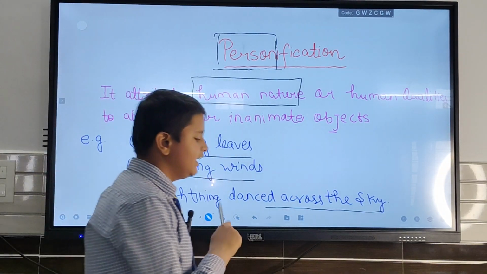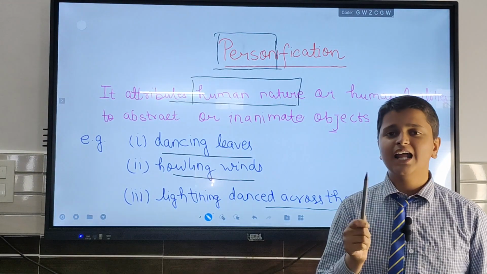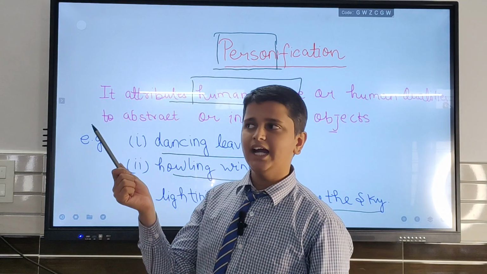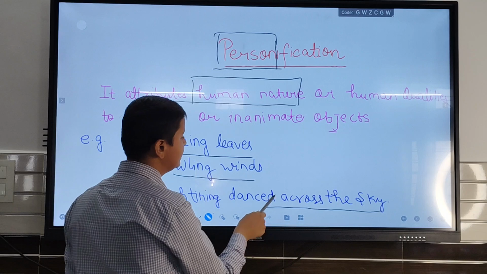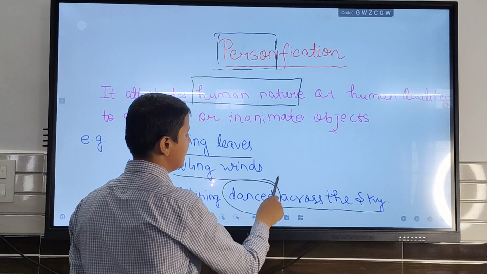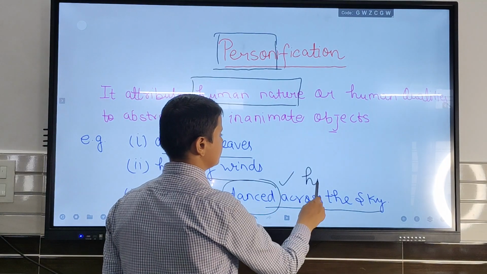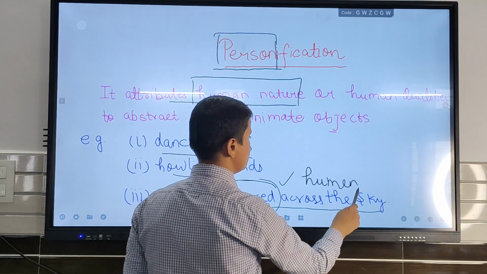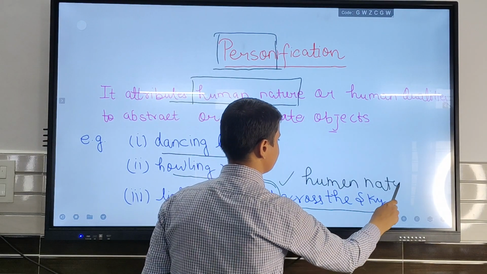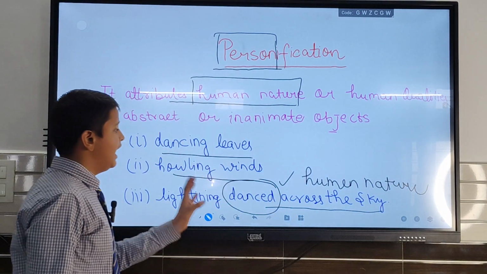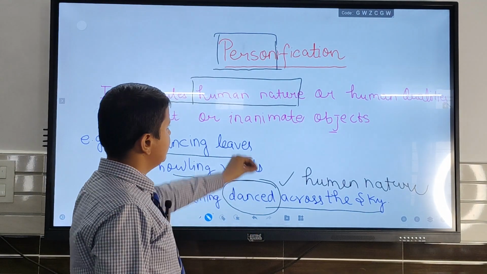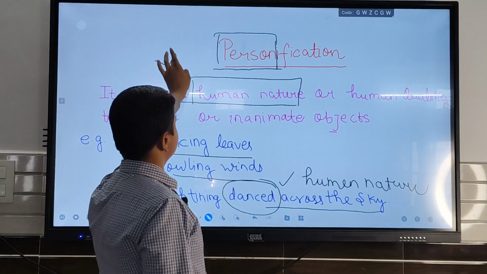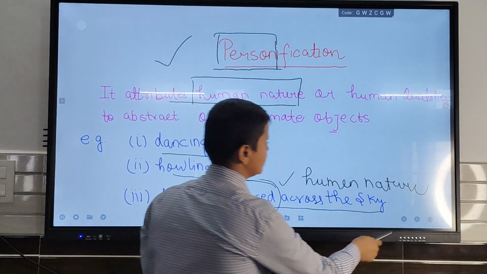Here, in the rainy season, we see that the lightning is happening in the sky, and the poet or the writer wrote that lightning danced in the sky. This word danced is a human nature. Therefore, any line where the human nature is present, then the figure of speech is personification.